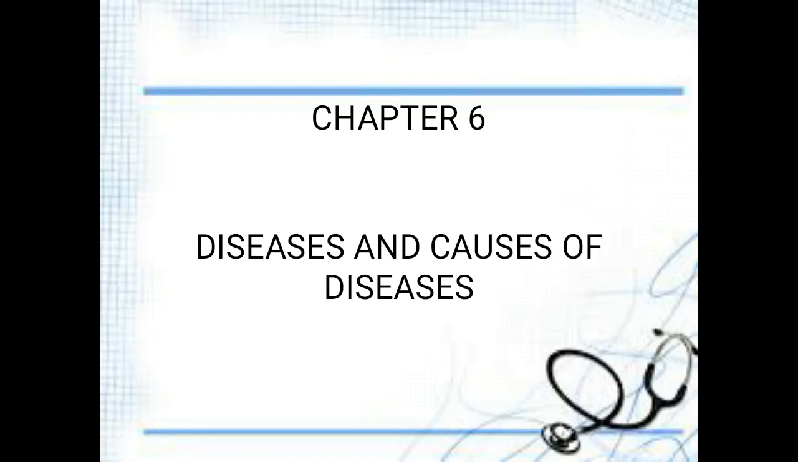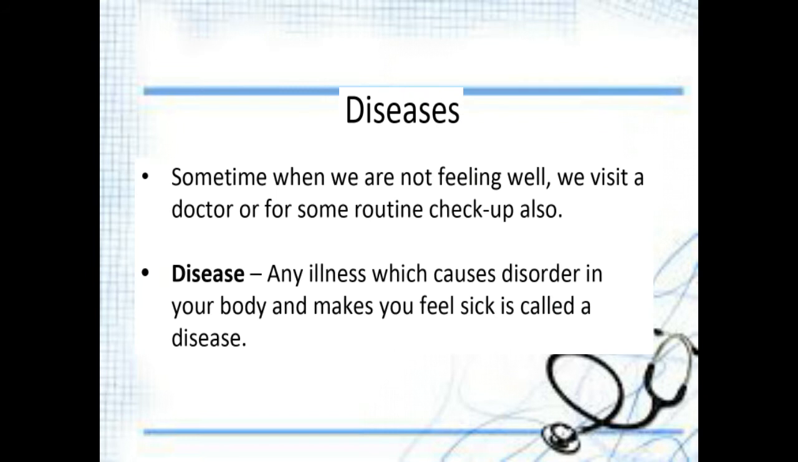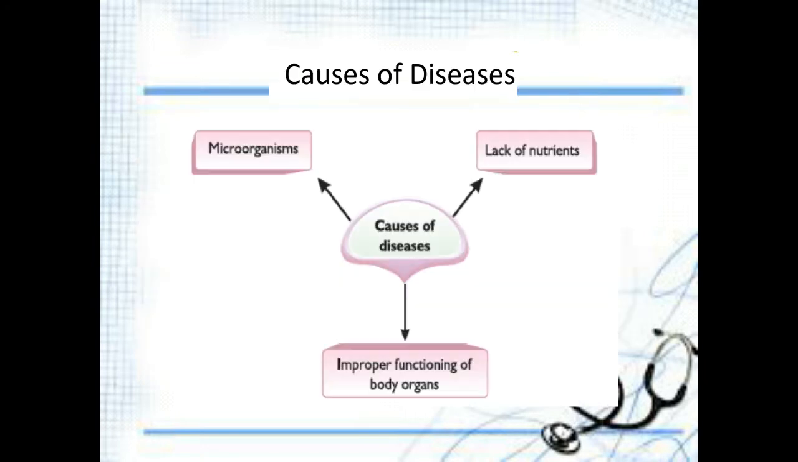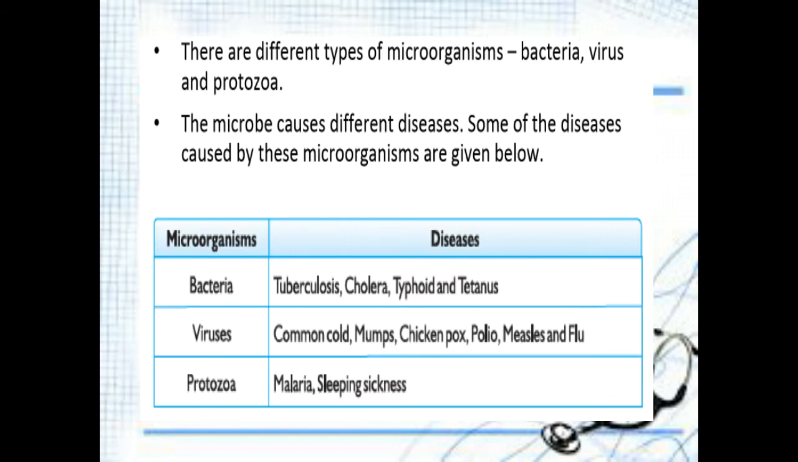We are discussing Chapter 6, that is diseases, right? Diseases are any illness that causes disorder in our body and makes us feel sick. That feeling is known as disease. How can diseases be caused? It can be caused due to three causes. What are those? Microorganisms, lack of nutrients, and improper functioning of body organs.